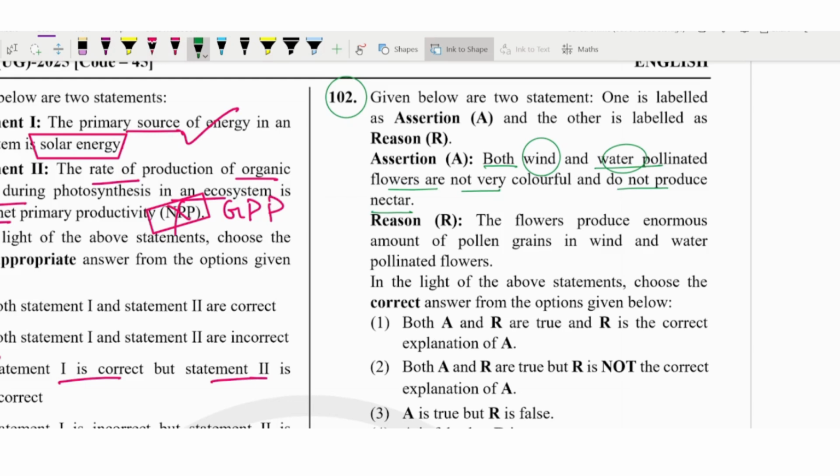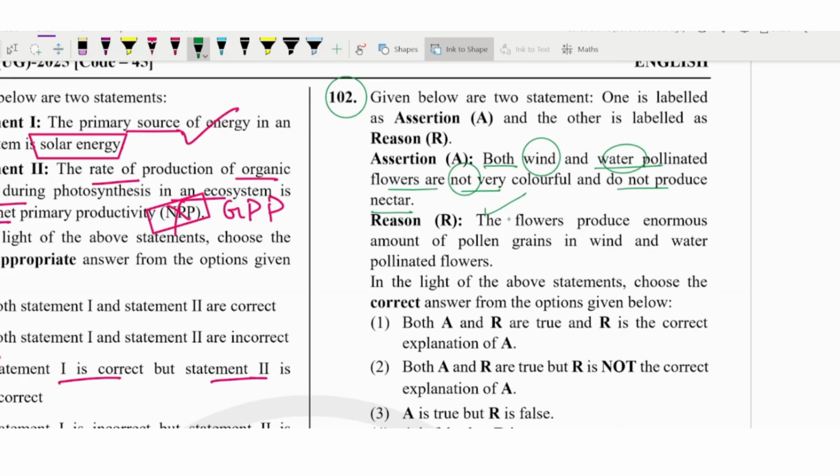That is correct, because with the help of wind and water there is no attraction; the pollen goes with the water waves and with the air waves from the wind. Colorful flowers or nectar are for attraction, and the attraction is by animals or some other organism. So this is not happening here.